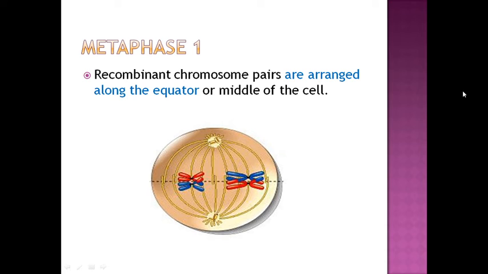This is prophase one. Now metaphase one, what happened? Recombinant chromosome pairs are arranged along the equator or middle of the cell. Means, see, the same thing happened in mitosis. What happened? The equatorial plate is formed. Okay, along the equator or middle, this is known as the equatorial plate, also known as the metaphase plate. Now as we can see, homologous pairs are formed.